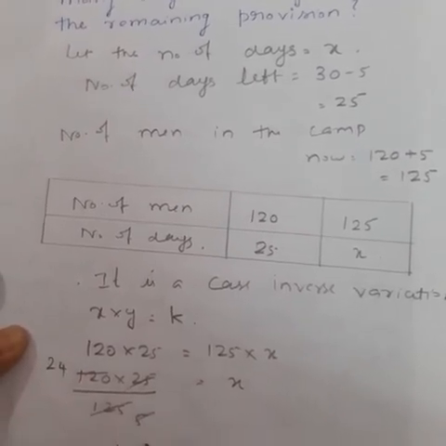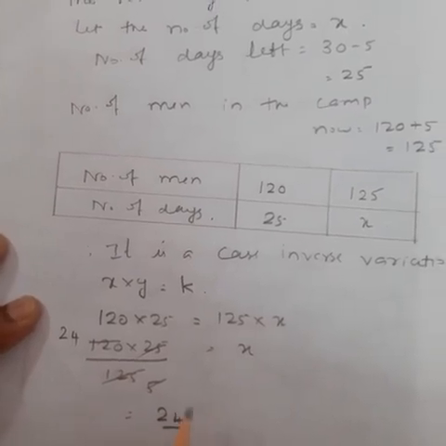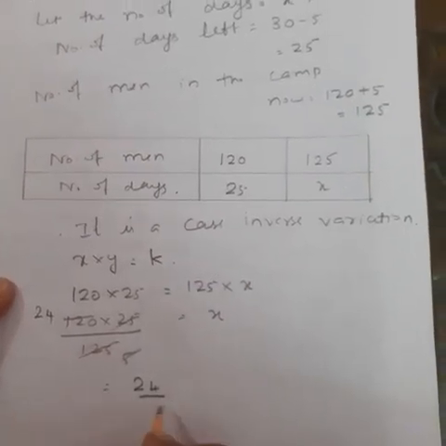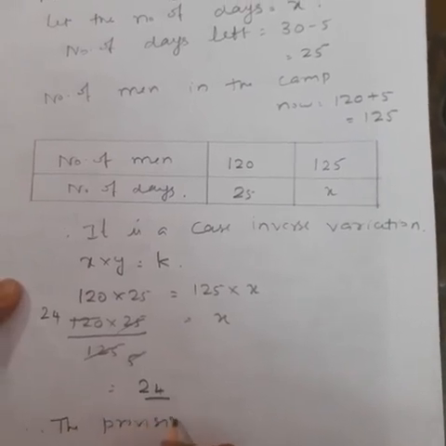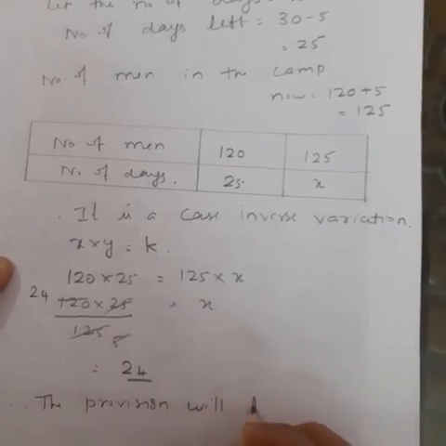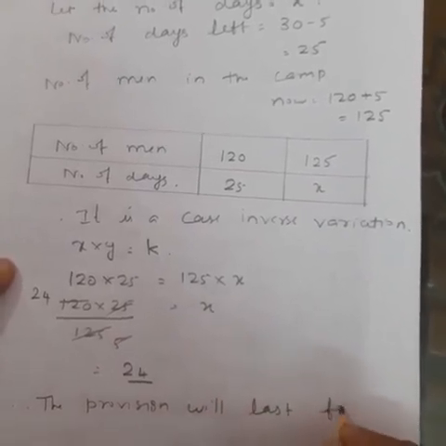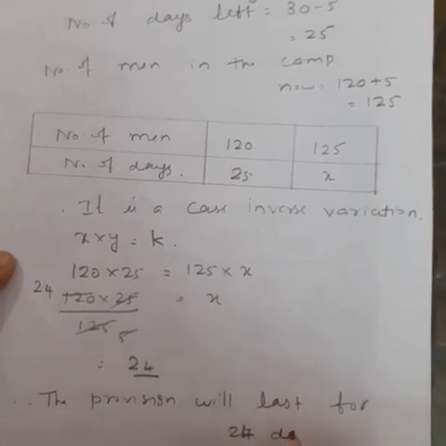So the answer is 24, that means the provision will last for 24 days.